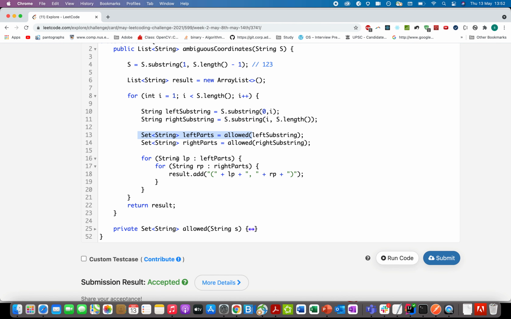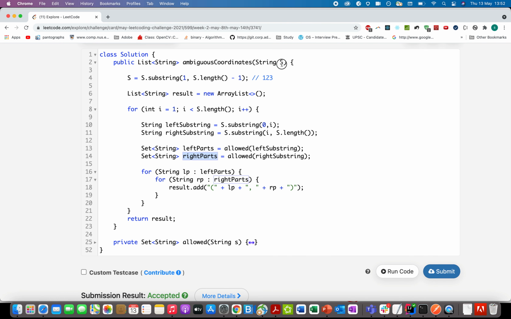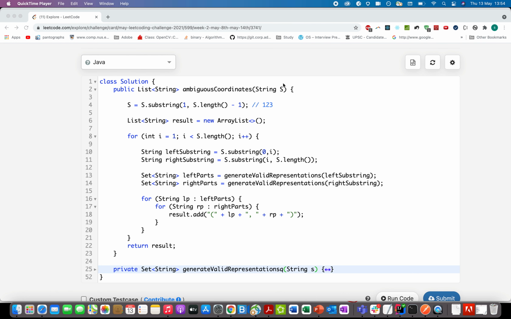So we'll iterate over these left parts array and the right parts set and generate the possible combinations that could lead to s. So the question reduces to finding out the valid representation of a string. The first thing that I did in this question is to remove the opening and the closing bracket that was there in s.